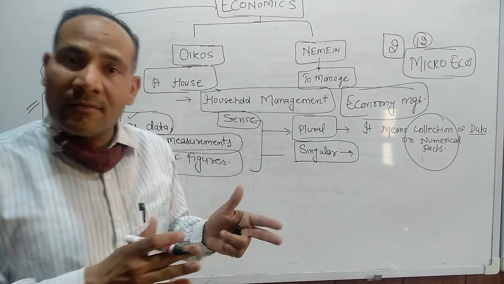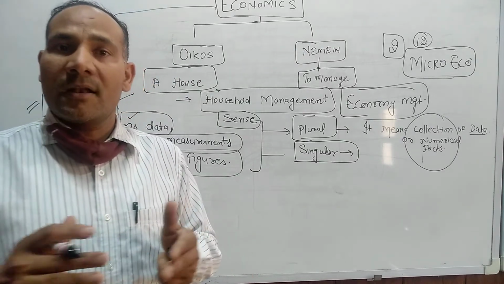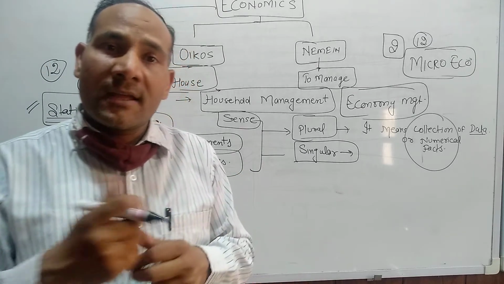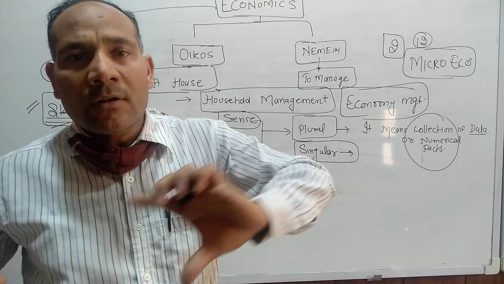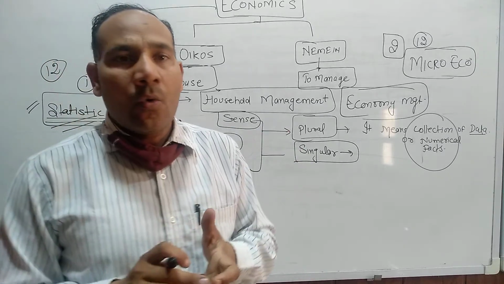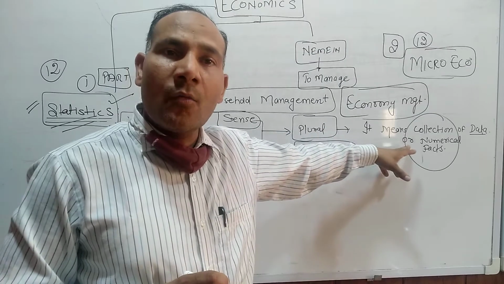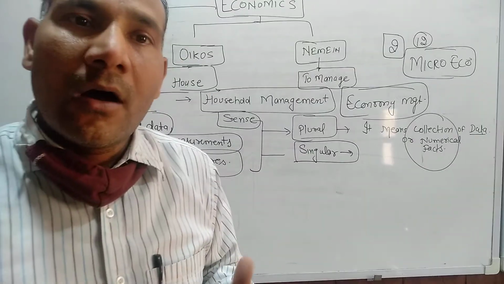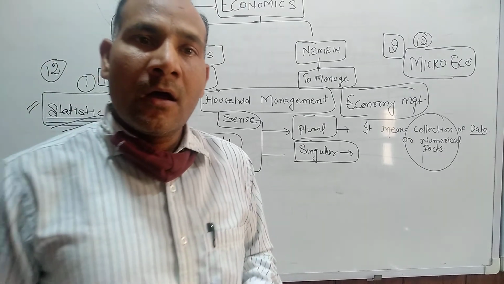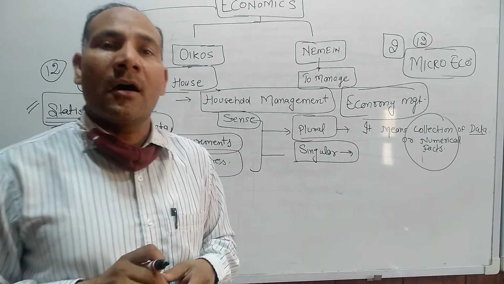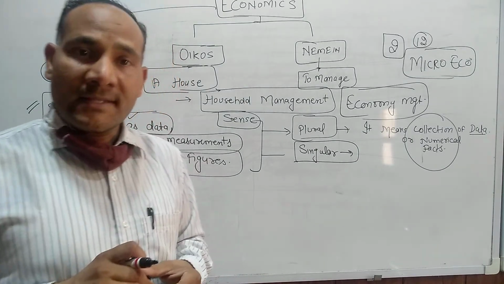How many people are living in rural areas, how many in urban areas, what their living standard is, what their age factor is. This whole survey we can check. All are examples of the collection of numerical facts. How many people are unemployed in India, how many are in the government organized sector, how many in the unorganized sector.